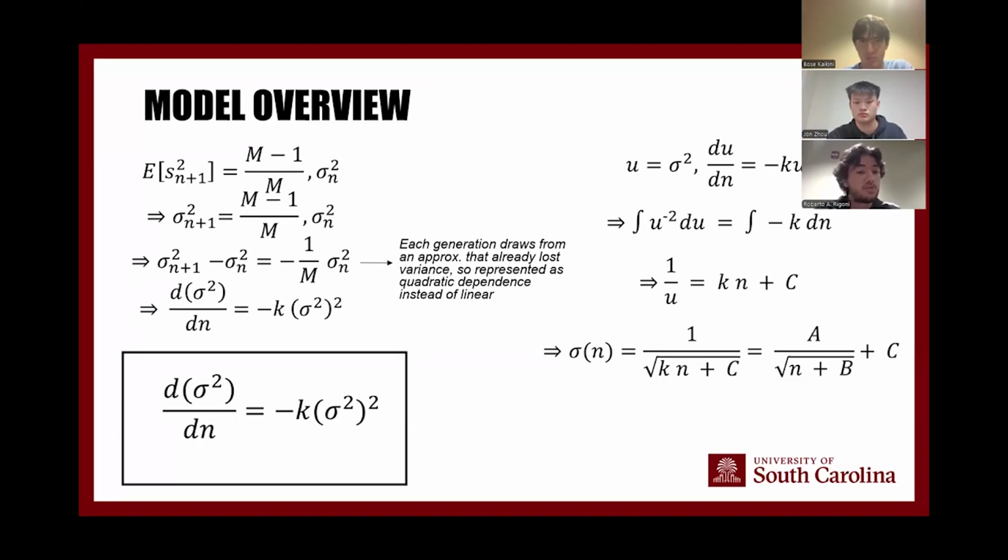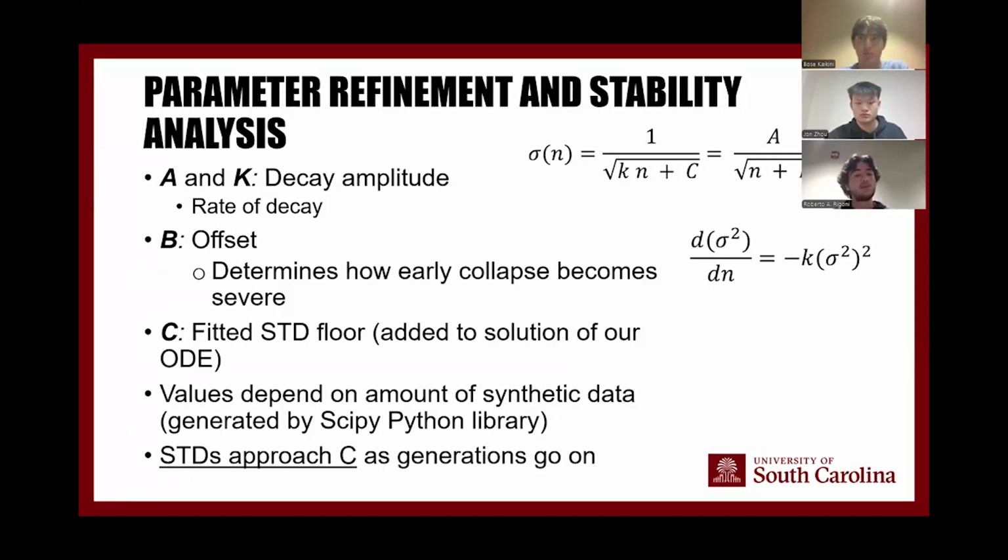And this ODE actually proved to be quite simple mathematically. So we were able to find an analytical solution by separating the variables and integrating, which resulted in the expression that we see in the bottom right. Although after we solved it, we took the square root of the expression and added the C term so that the limit didn't always approach zero, in case we have more human data rather than synthetic, preventing collapse.